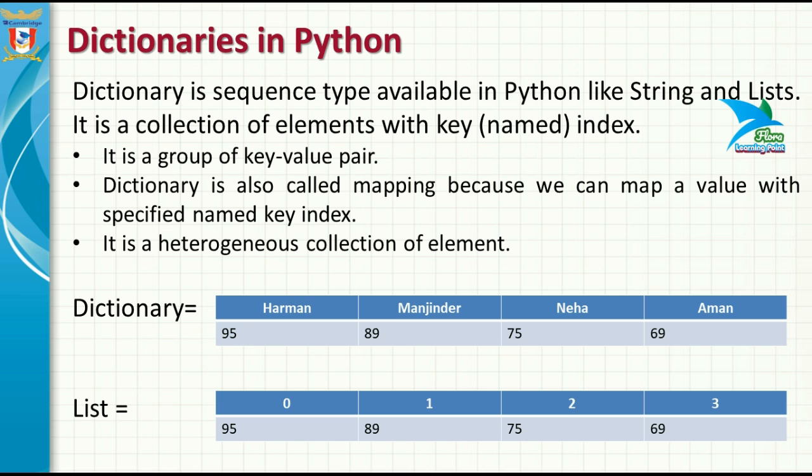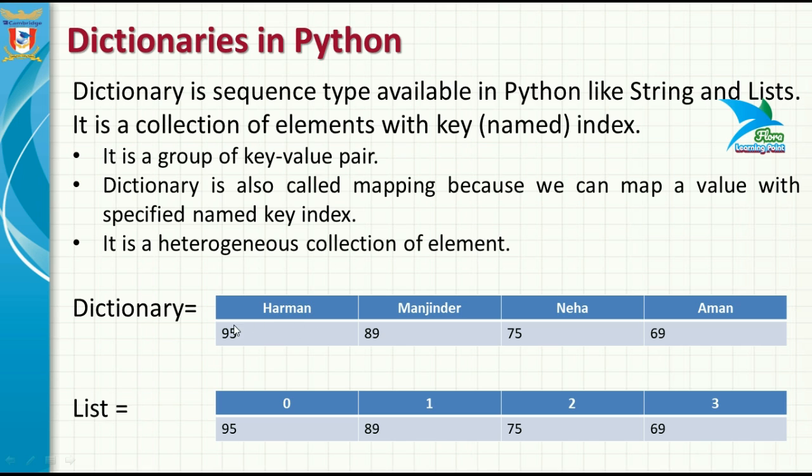So inside a dictionary we can store a group of keys and their associated values. Next, a dictionary is also called a mapping because we can map a value with a specified named key index. So it is a mapping of the keys and their associated values.